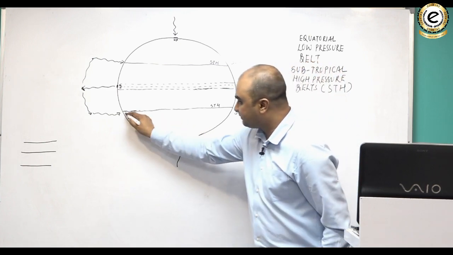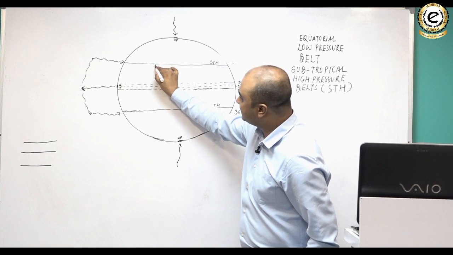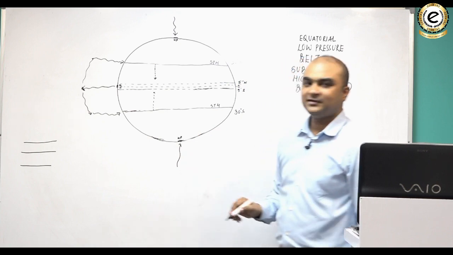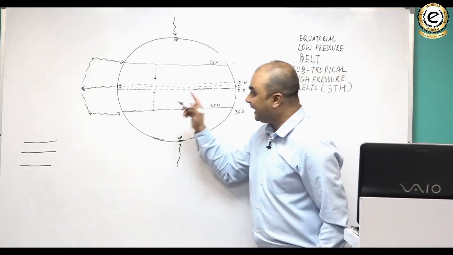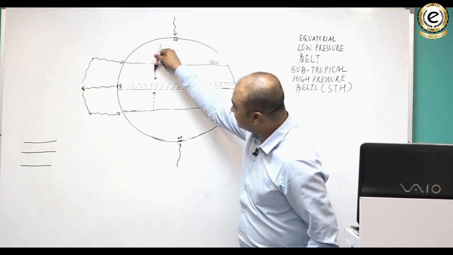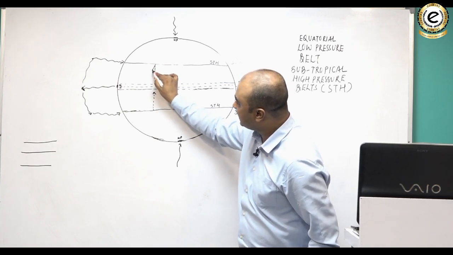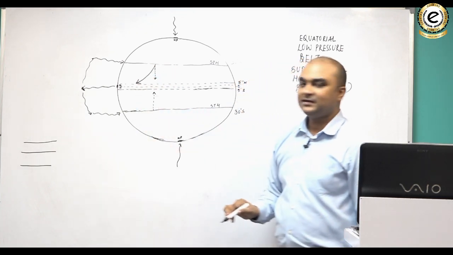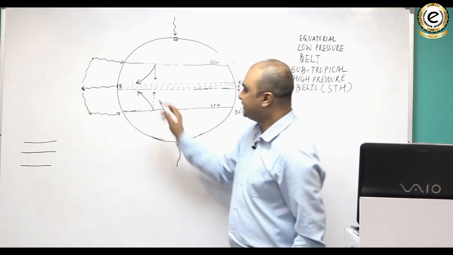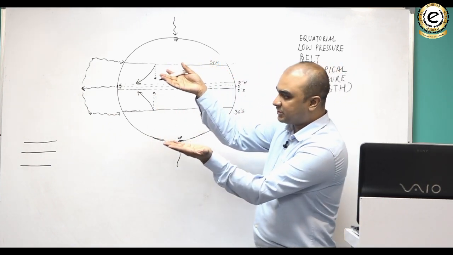अच्छा, अगर ये high pressure है और ये low pressure है, then you know that air always blows from high pressure to low pressure like this. But if we are in the northern hemisphere, you know that winds turn towards their right due to Coriolis. So instead of blowing like this, they would start blowing like this. And in the southern hemisphere, winds turn towards their left. So instead of blowing like this from high pressure, this is the high pressure belt and this is the low pressure belt. So from high pressure to low pressure, there is a pressure gradient.